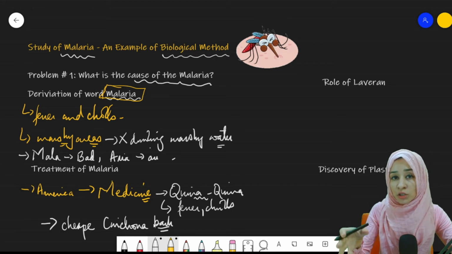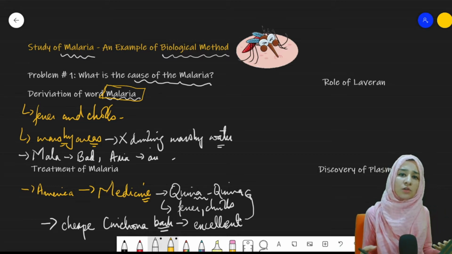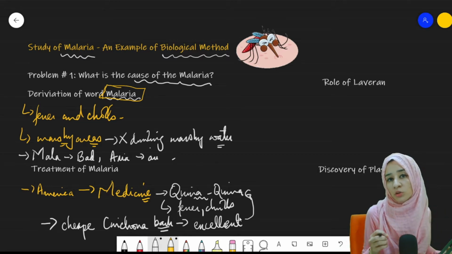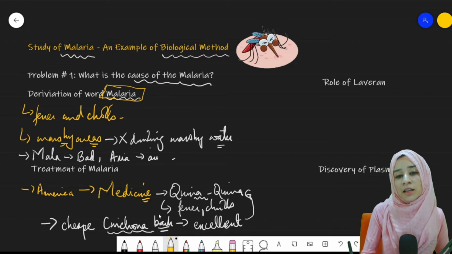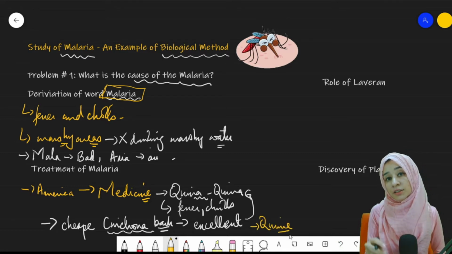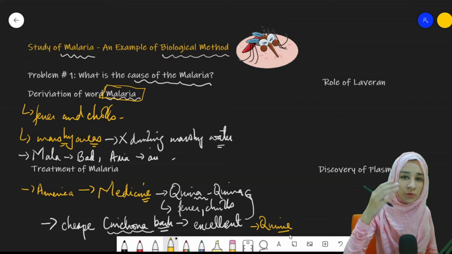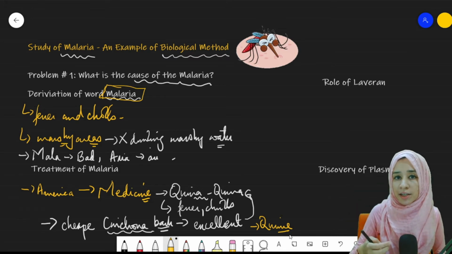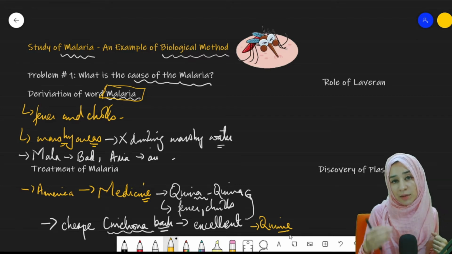But in conclusion, what happened? This cinchona bark produced excellent results as compared to the quina bark, and in reality, it was much more advantageous. Why? Because cinchona bark had a component known as quinine, and this quinine is a drug that is still being used for the treatment of malaria. So this was how malaria was identified, it was named, and then the treatment of malaria came into being.